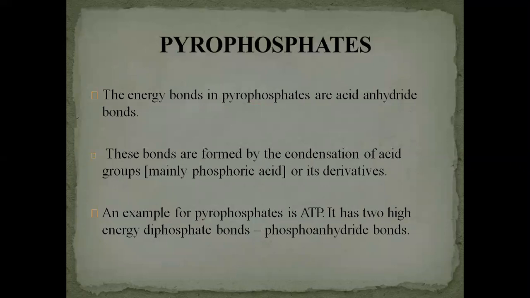Now we will discuss these phosphate containing compounds one by one. Pyrophosphates. The energy bonds in the pyrophosphates are acid anhydride bonds. These bonds are formed by the condensation of acidic groups, mainly phosphoric acid or its derivative. The example of pyrophosphates is ATP. This is the most important molecule in the biological system. It has two high energy phosphoanhydride bonds.